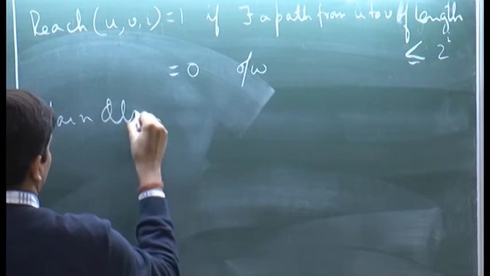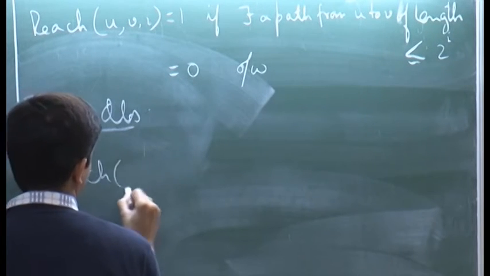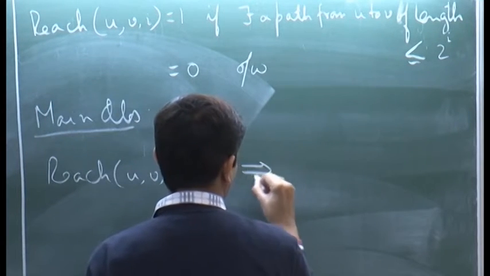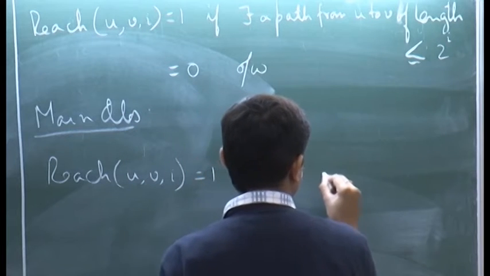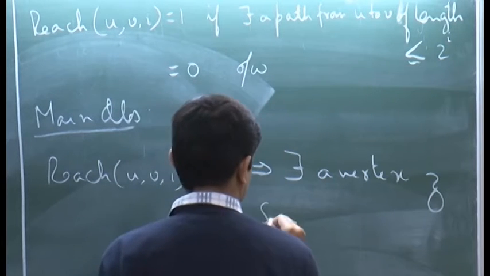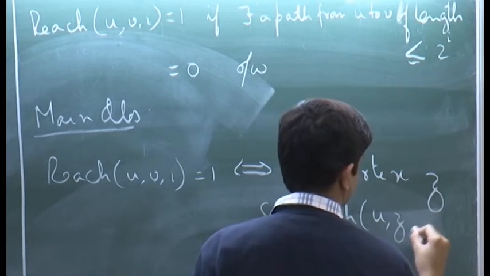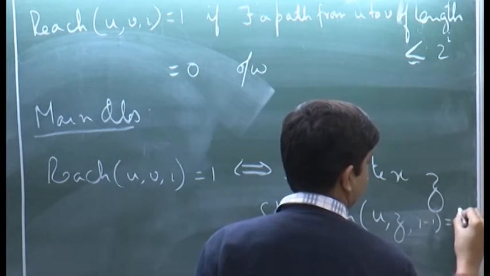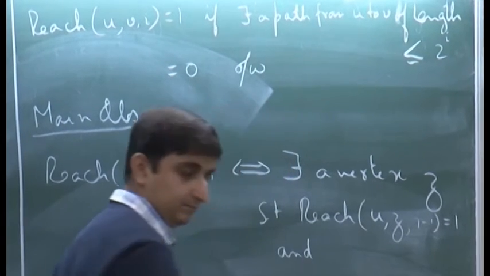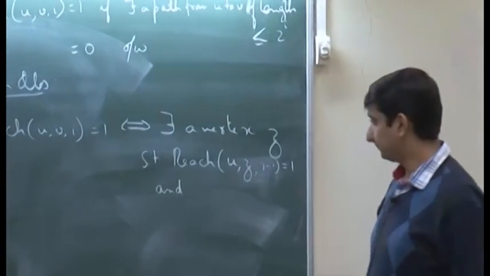I will call it the main observation, that is, reach(u, v, i) is equal to 1 if and only if there exists a vertex z such that reach(u, z, i minus 1) is equal to 1 and what? Huh? Yes.